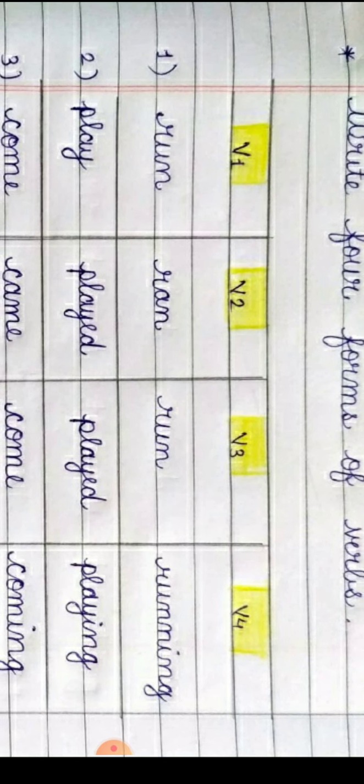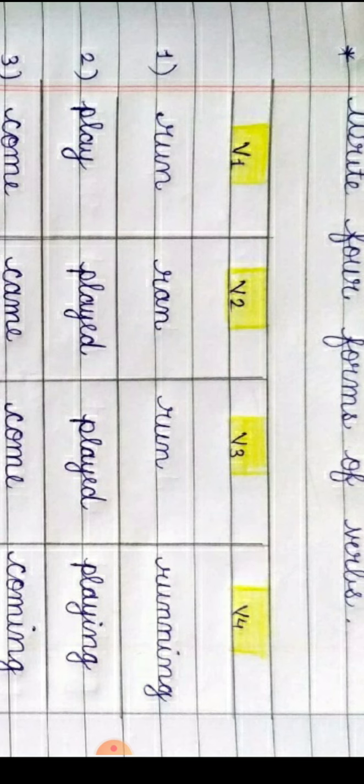So see the first verb, run. In Marathi, धावणे. In Hindi, भागना. Which action is there? Run. We will read this. V1 run, V2 ran, V3 run, V4 running.